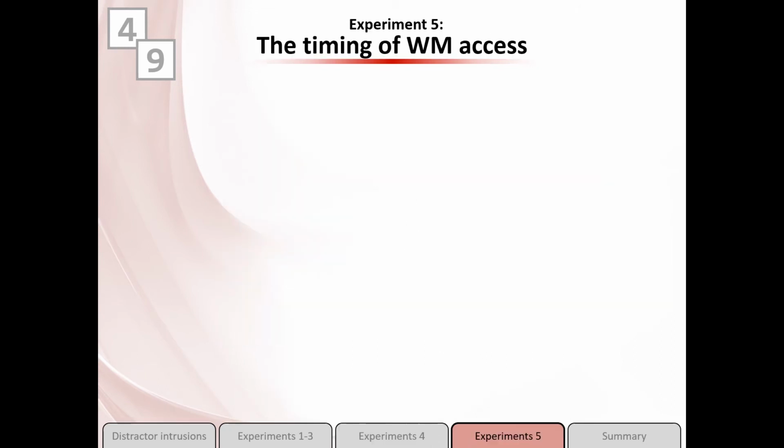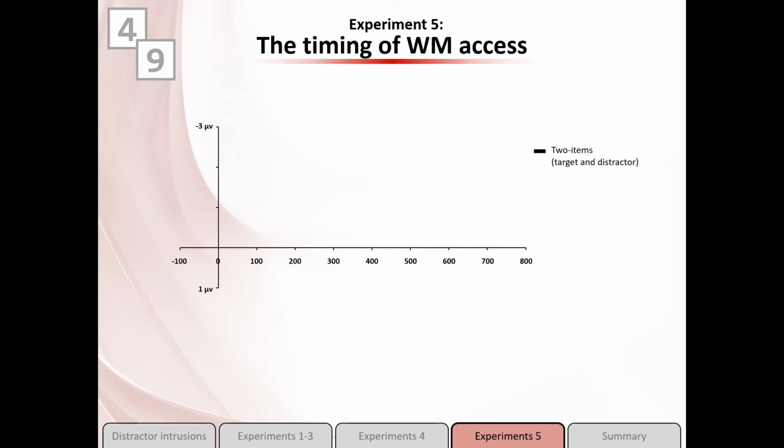In the final experiment, we asked the following. Perhaps the target is encoded in working memory, but is then dropped from working memory because it is deemed to be irrelevant. To answer that, we once again measured event-related potentials and once again allowed participants to give 2 guesses about the target's identity. So first, let's look at 2-item trials, that is, trials where participants reported both the target and the distractor in whichever order.